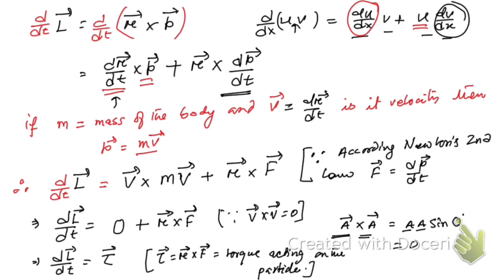And this is what we needed to prove. So hope you have understood this.